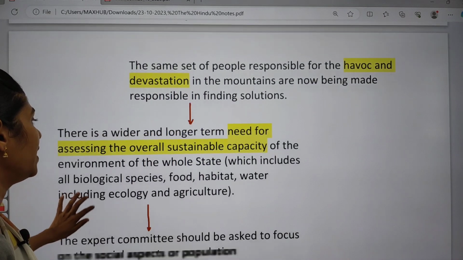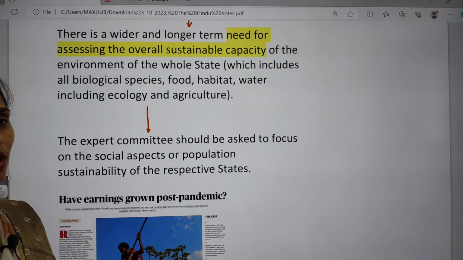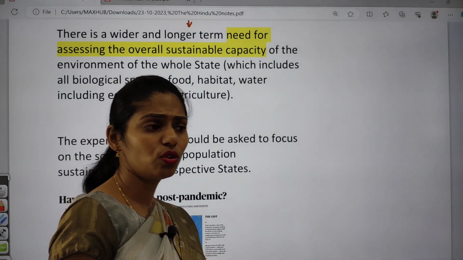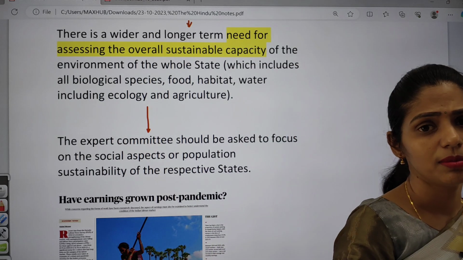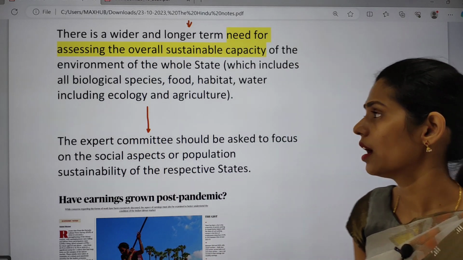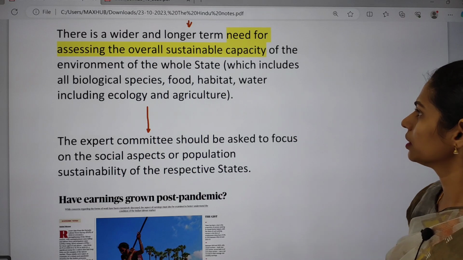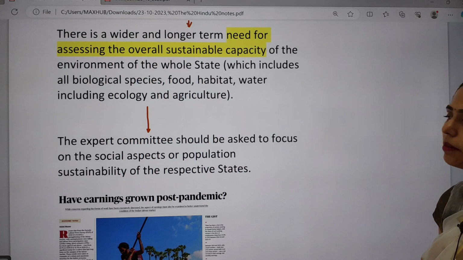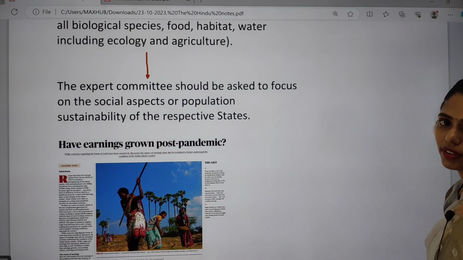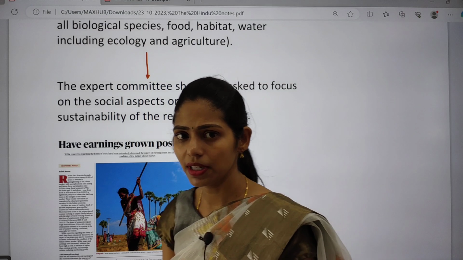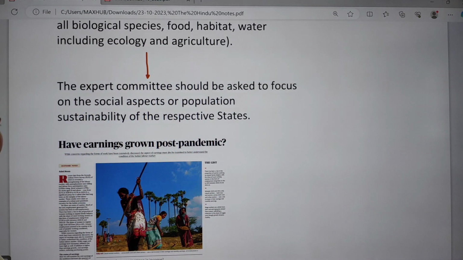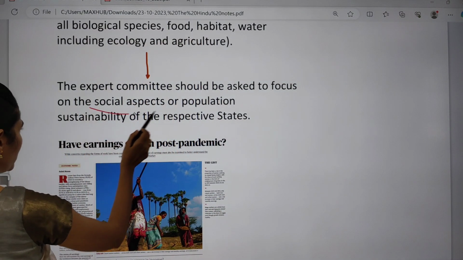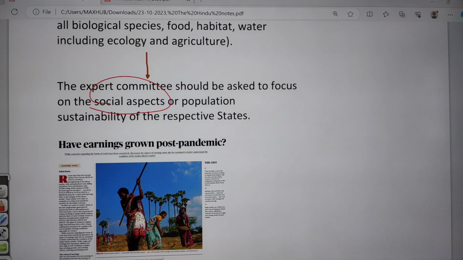And the second is that there is a wider and long-term need for assessing this overall sustainable capacity. We can't go for studying and reporting within 3 months, 4 months, 5 months like that. Here we need a long-term assessment of the overall sustainable capacity of this environment, and we need to come up with an expert committee. This expert committee should focus on social aspects of population as well. And whatever action we take should be a sustainable action. So this is about this topic, that's it.